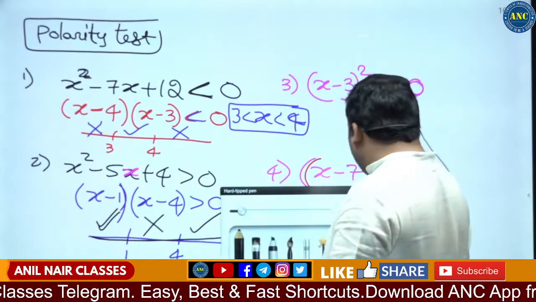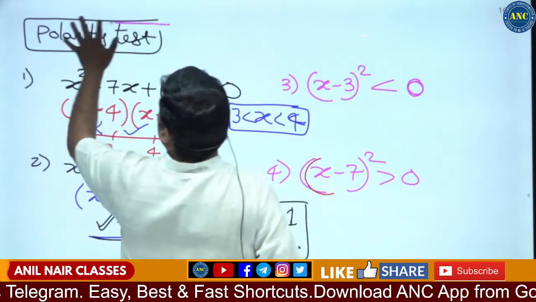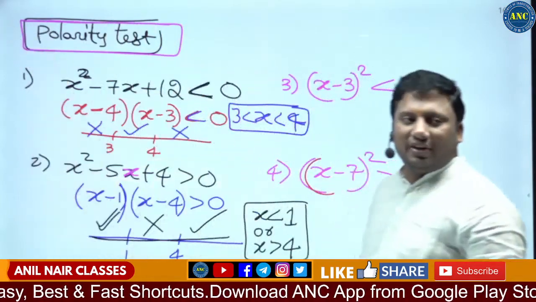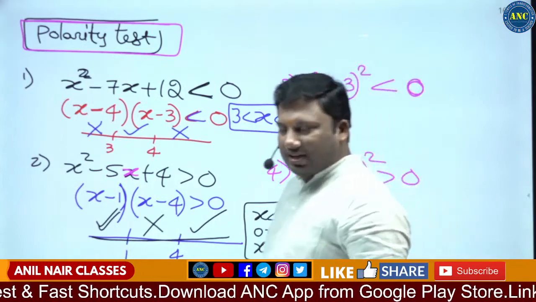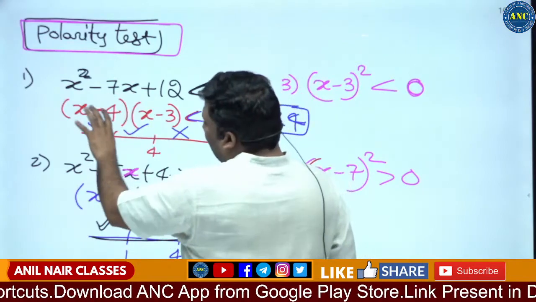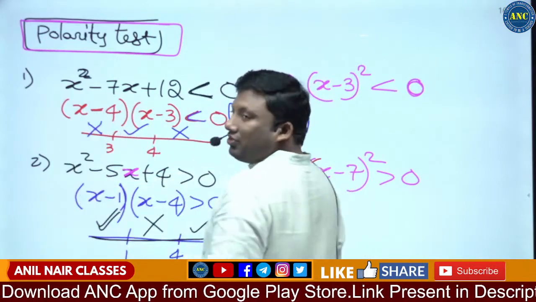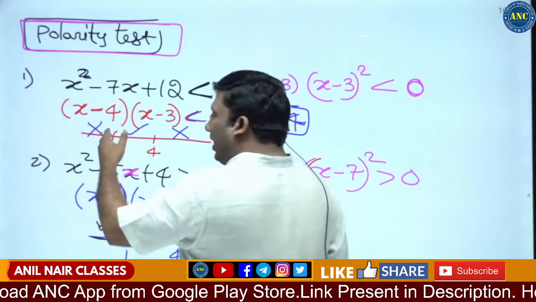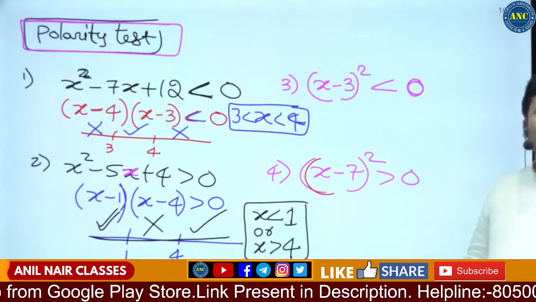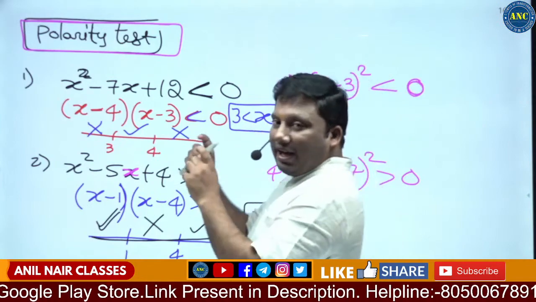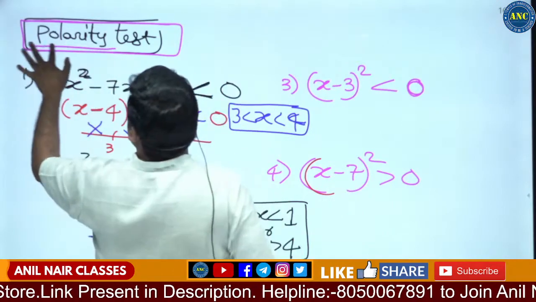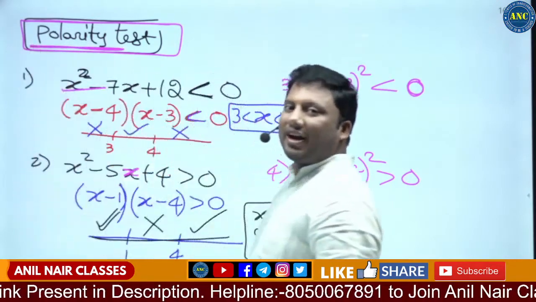What do you mean by polarity test? This polarity test will tell us the behavior for a given certain value of x. By substituting a value of x, instead of doing the and-or concept, we can tell the sign behavior for 3 regions. In this first example, x less than 3, 3 to 4 and greater than 4. One is the drawback of the and-or concept. Another is the polarity test, which gives us the sign behavior for a given value.